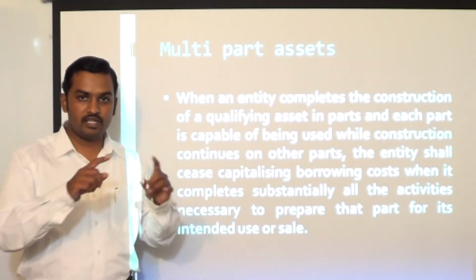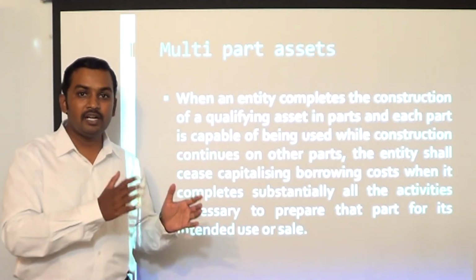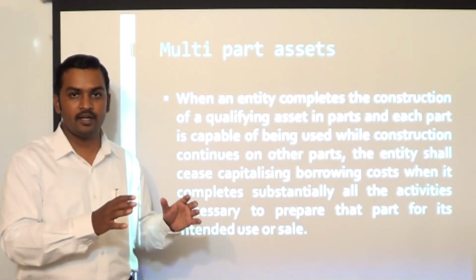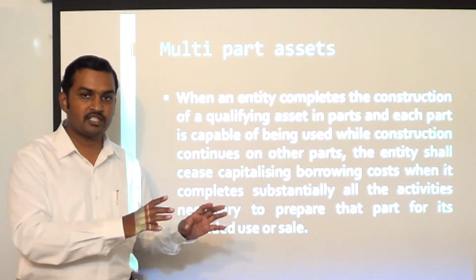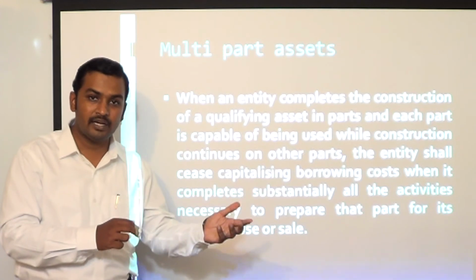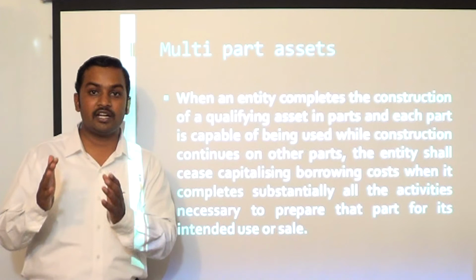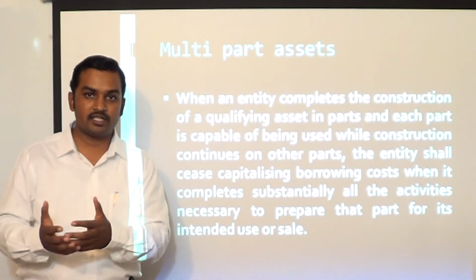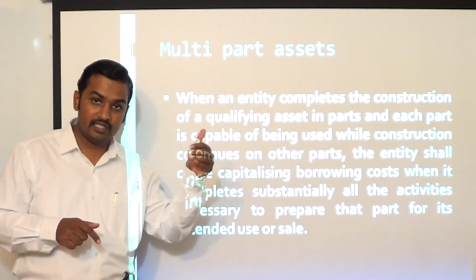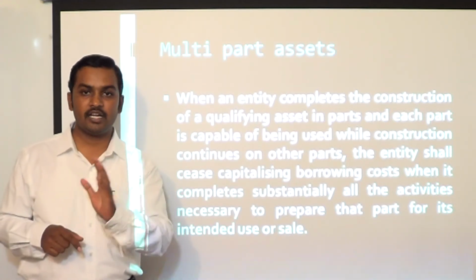Let us say you are constructing a business park. This business park consists of many buildings. Each building is a separate asset, and let us say a few buildings are ready, construction is complete, the water connection, the electricity connection, security, everything has been given to those buildings, and the buildings have already been occupied by the tenants. There are a few more buildings which are in the construction phase and not yet occupied by the customer. So we cannot continue capitalization for all the buildings. For the buildings which are ready for use and already being used, borrowing cost capitalization has to stop, but for other buildings it can continue.